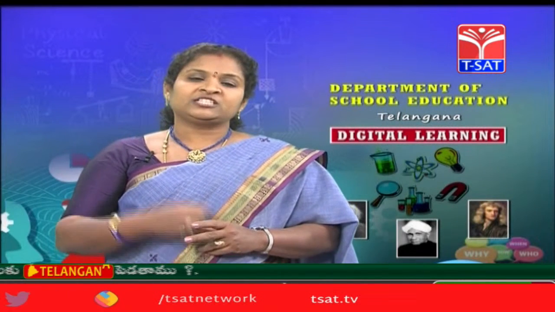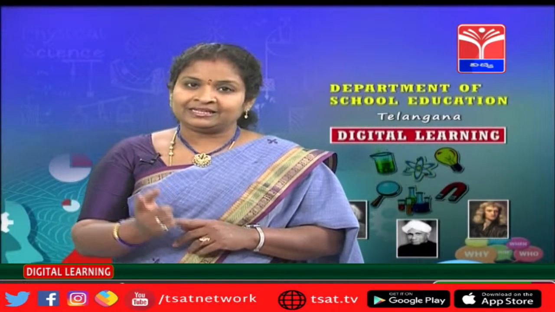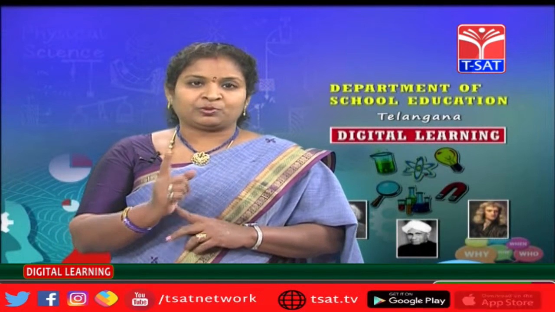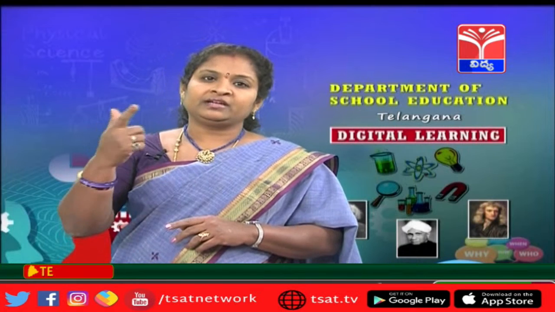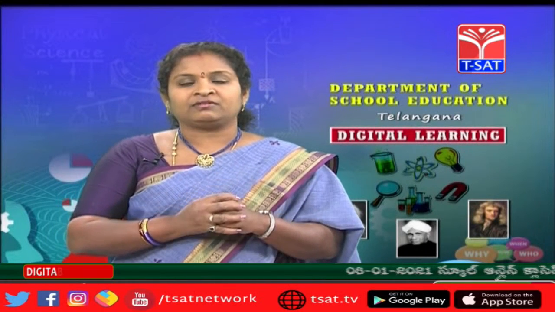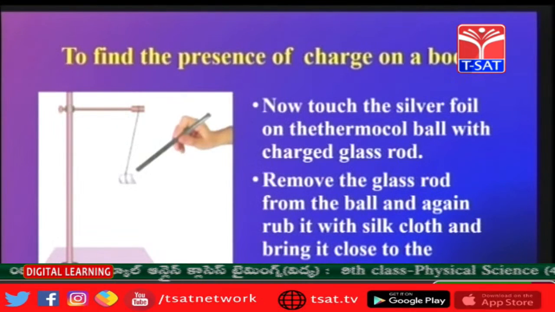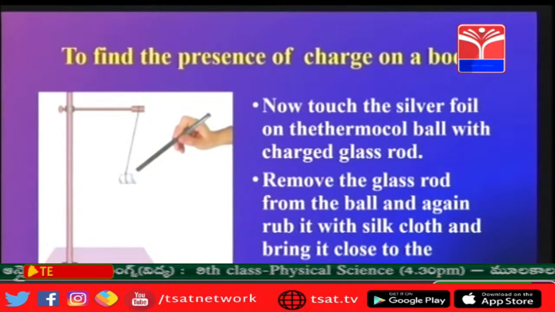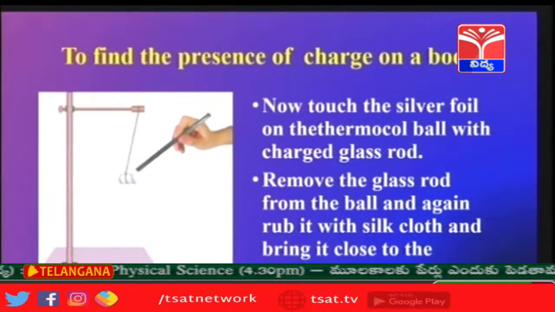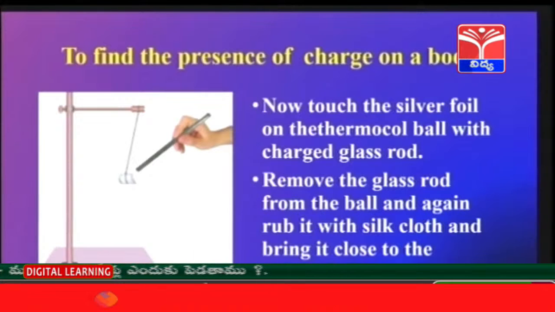So now in this experiment we are taking a glass rod which is rubbed with a silk cloth. Now this glass rod is positively charged. I am bringing it near the thermocol ball which is wrapped with a silver foil. Now touch the silver foil on the thermocol ball with the charged glass rod. Then remove the glass rod from the ball and again rub it with the silk cloth, and again bring it close.